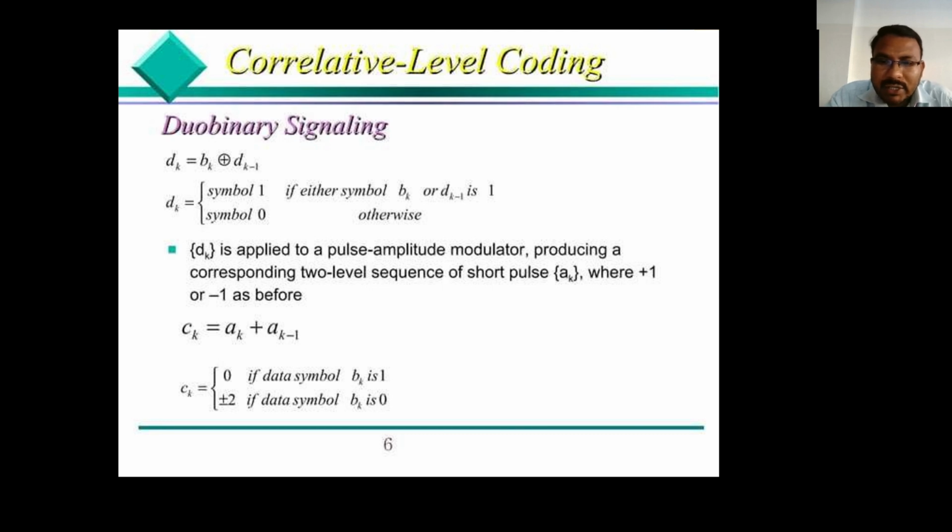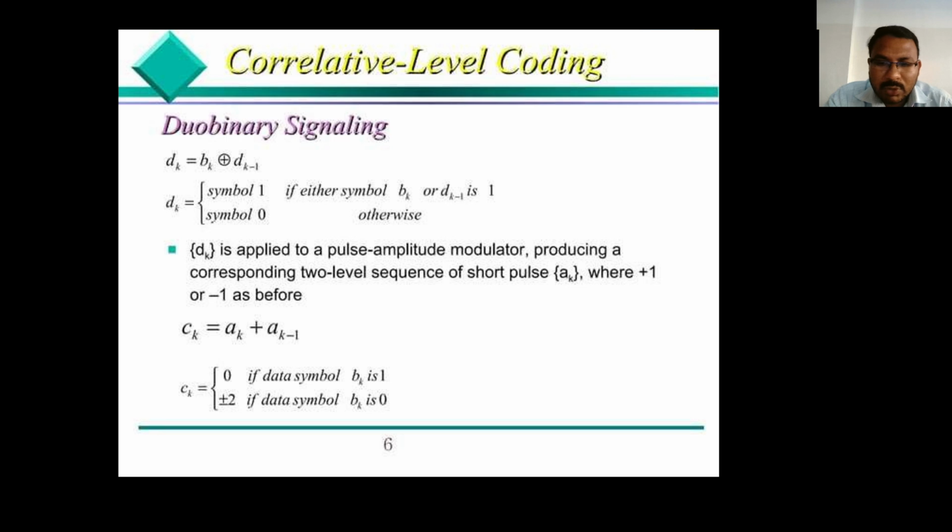So in duo-binary signaling, we further classify into using a precoder and without a precoder. Based on that, here we represent the differential encoder, d_k equal to b_k exclusive-OR of d_k minus 1. So d_k equals symbol 1 if either b_k or d_k minus 1 is 1, and symbol 0 otherwise. This is then fed to the pulse amplitude modulator producing a corresponding two-level sequence, either plus 1 or minus 1.